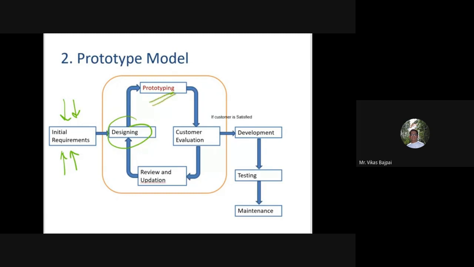Post designing, we build this prototype, and this prototype is passed on for the customer's evaluation. So we seek the feedback from the end user, that means the client for which I'm building this particular product. And once the customer is satisfied, I go ahead with the actual development, then testing and the maintenance.